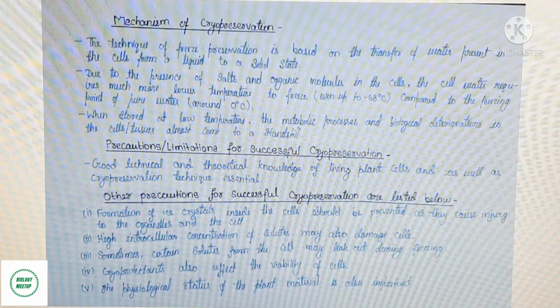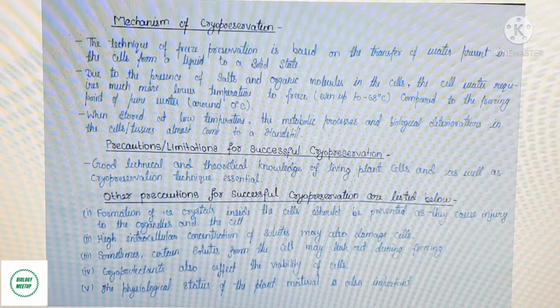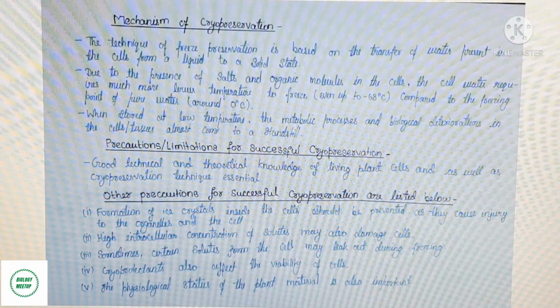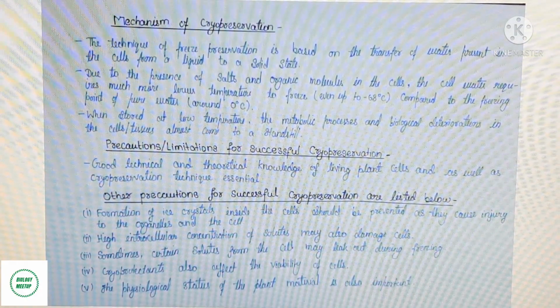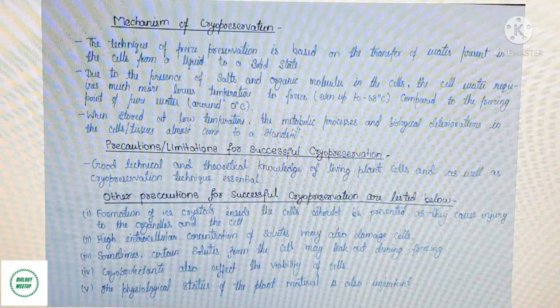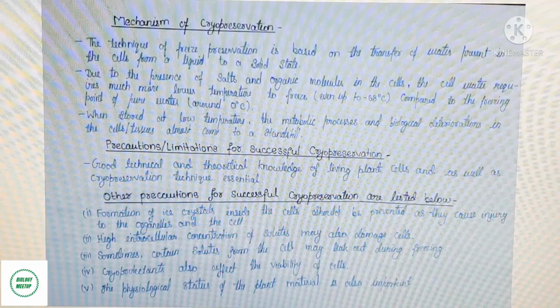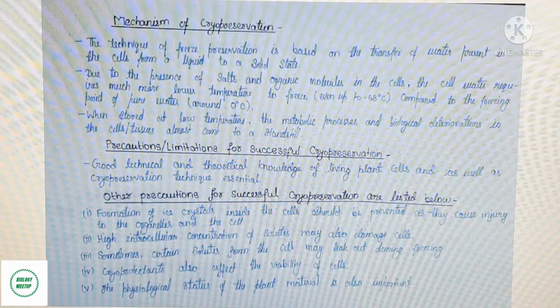Third, sometimes certain solutes from the cell may leak out during freezing. Fourth, cryoprotectants also affect the viability of cells. Fifth, the physiological status of the plant material is also important.